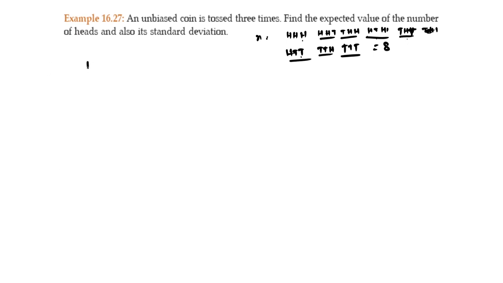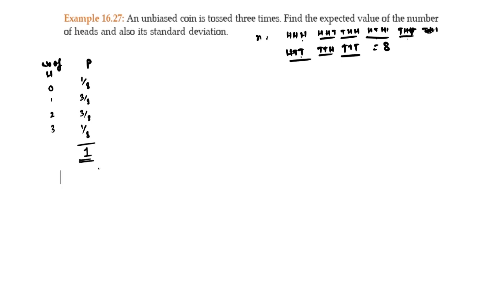Probability of number of heads. There can be 0 head, 1 head, 2 heads, 3 heads. 0 heads probability is tail, tail, tail, 1 divided by 8. 1 head, 3 divided by 8, 3 divided by 8, 1 divided by 8. Total of probability distribution should be 1.